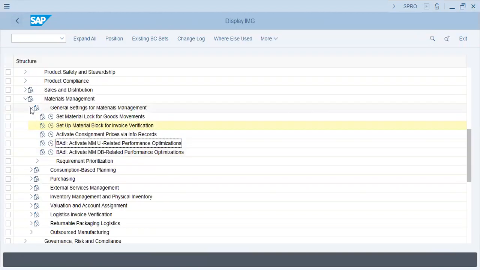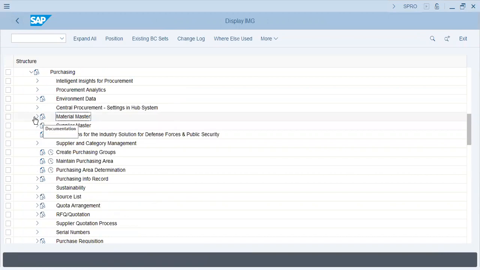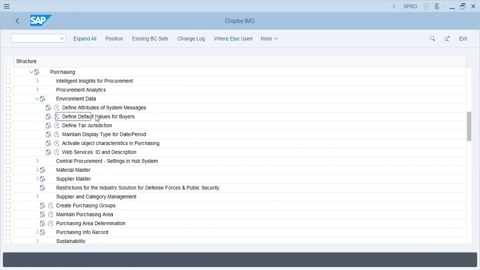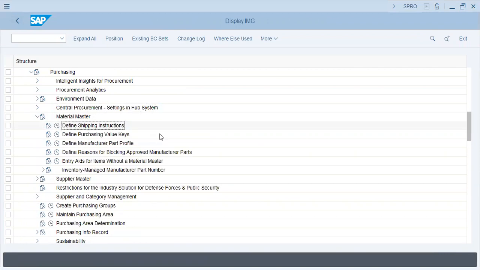Now comes purchasing. Material master, shipping instructions. Let's do this in the next lecture now.